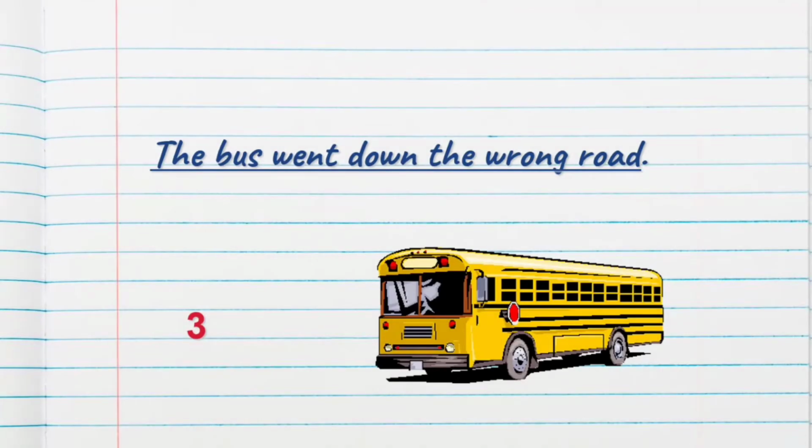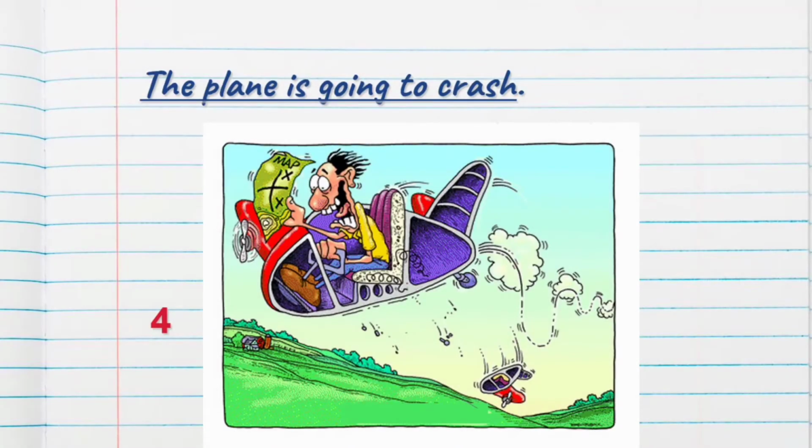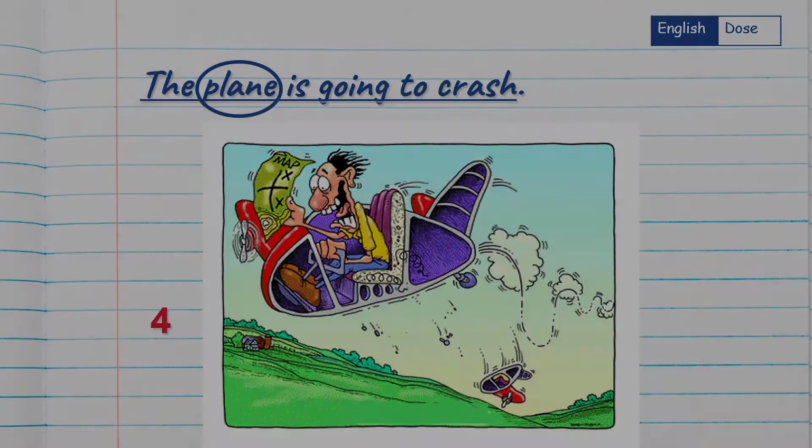The bus went down the wrong road. Look at the picture and name it. What is this? This is a bus. So bus is a thing. The name of person, place or thing is called noun. So what is noun in example number 3? Bus. One more noun, that is a road. Now example number 4, the plane is going to crash. What is going to crash? The plane. Plane is the name of a thing. So plane is what? Noun.